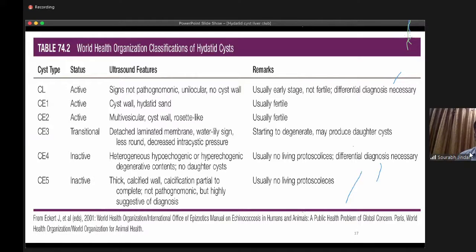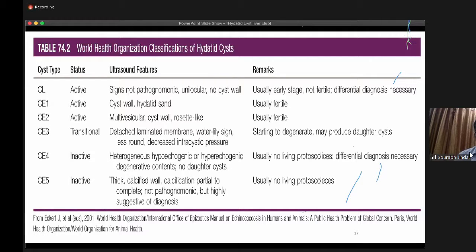It is a multivesicular cyst with a rosette-like structure. Next is CE3, which is transitional, and it shows a detached laminar membrane, also called the water lily sign. It starts to degenerate, but it may produce daughter cysts, so it is still in the phase of active disease only.